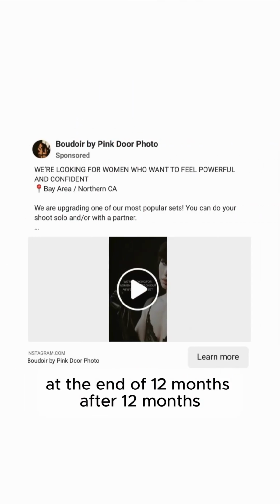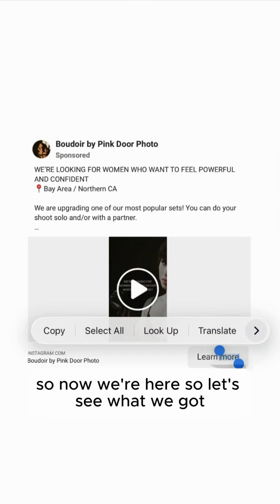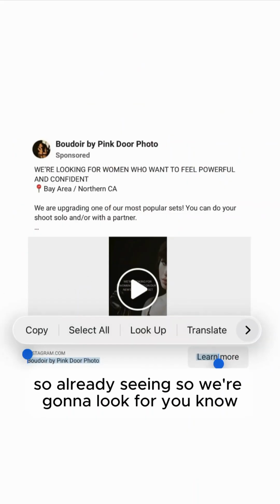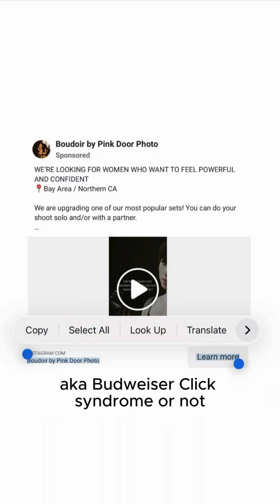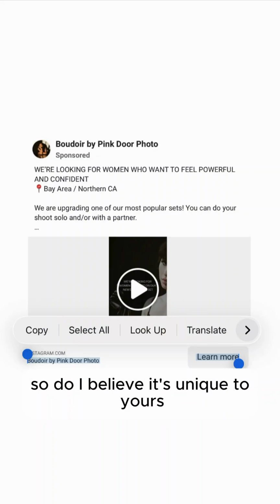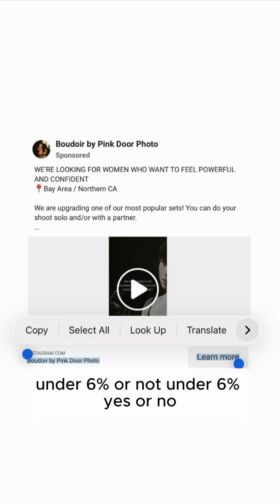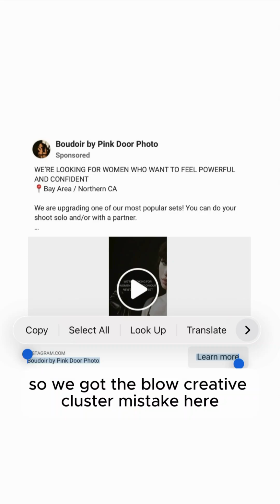It's after 12 months. So now we're here. So let's see what we got. So we're going to look for, diagnose yes or no, does it have BLCS, aka Boudoir low click syndrome or not? So do I believe its unique CTR is under 6% or not? Under 6%, yes or no? So we got the below creative cluster mistake here.